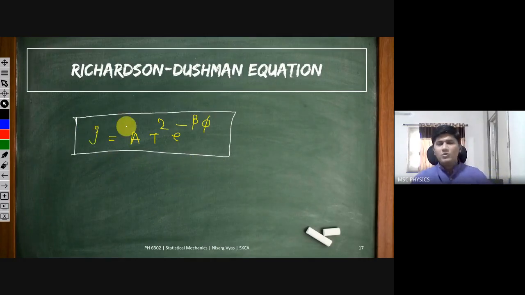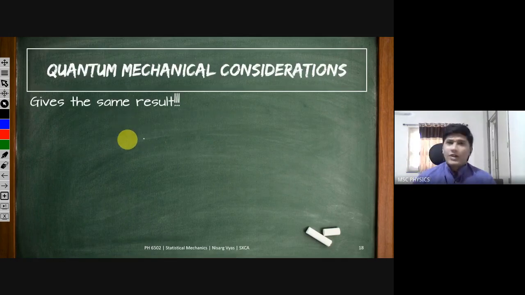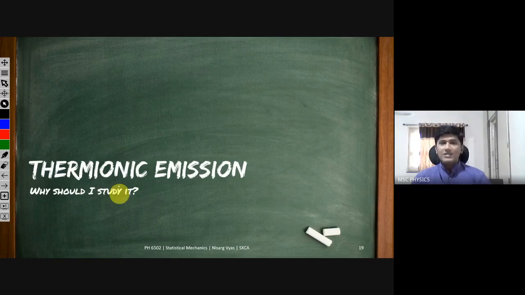And now we want to know why we should learn this part. This is the fun part of 5 to 10 minutes, where we want to know why we should learn this Richardson-Dushman equation in the first place. Quantum mechanical considerations give the same result, so it is definitely a win. But why should we learn this thermionic emission, or the Richardson-Dushman equation, in the first place?